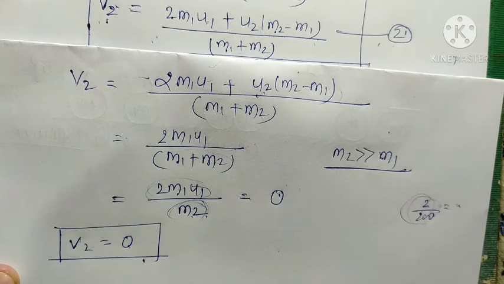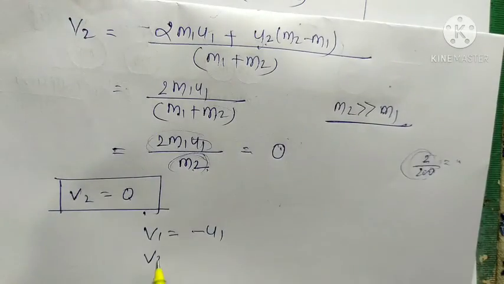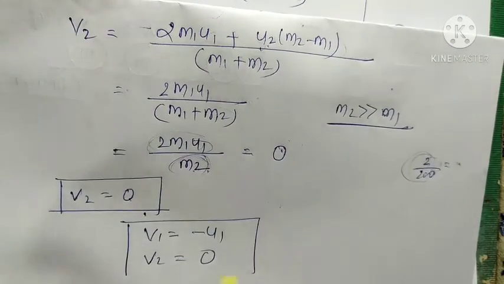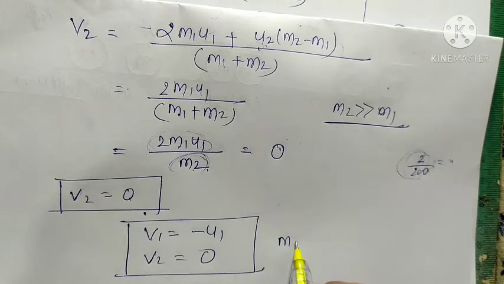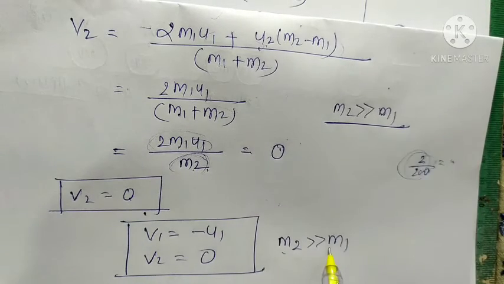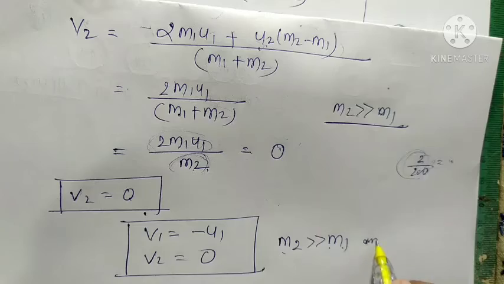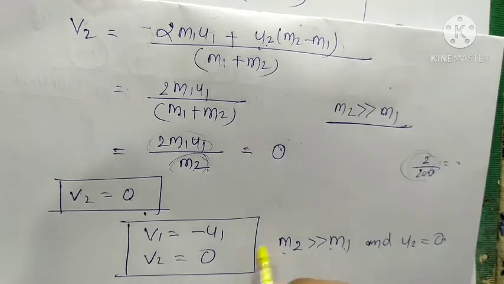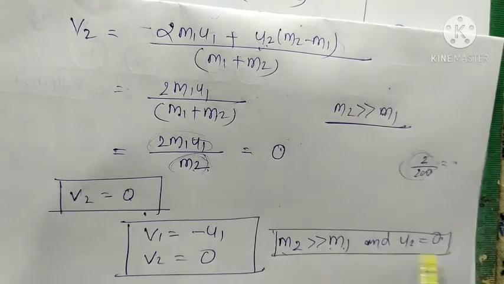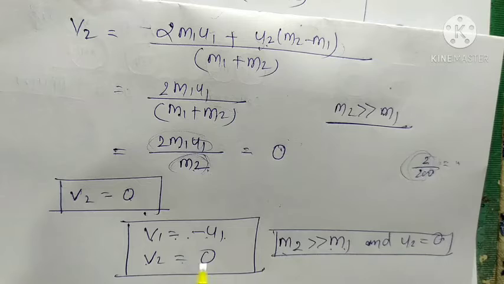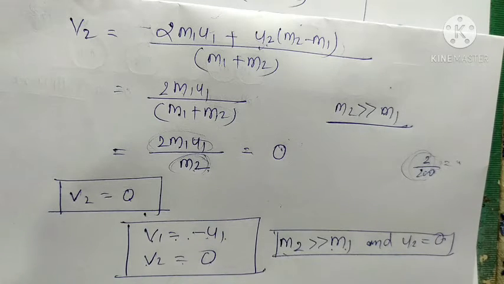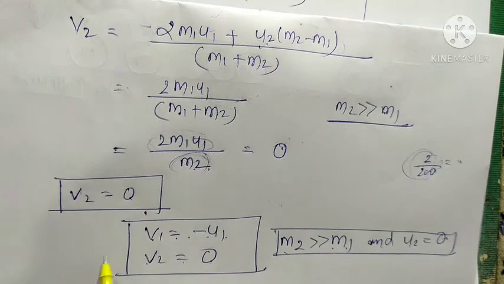In this condition v1 will be minus u1 and v2 is equal to 0. This condition happens when m2 is very large compared to m1 and the second body is at rest. In this condition v1 is equal to minus u1 and v2 is equal to 0.